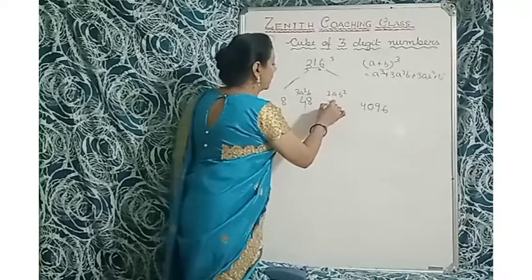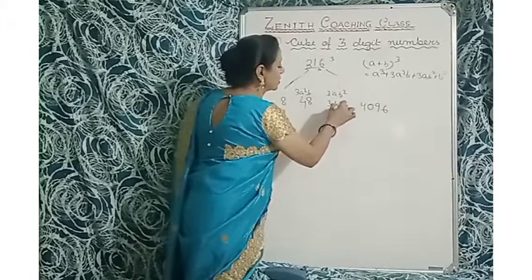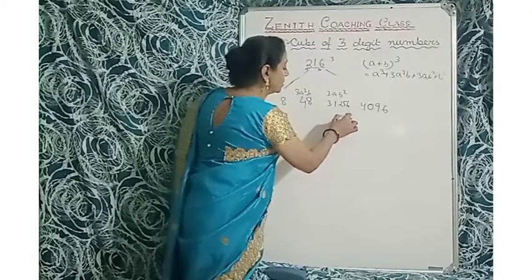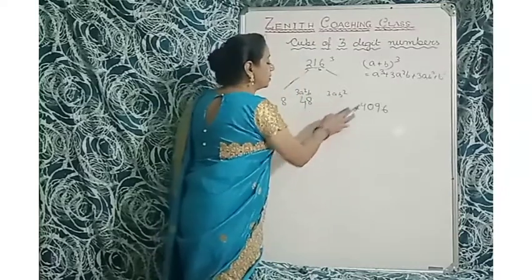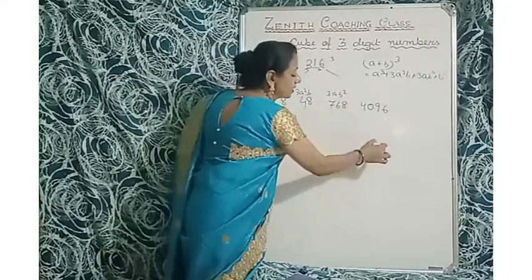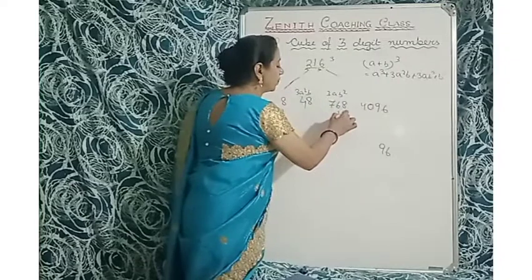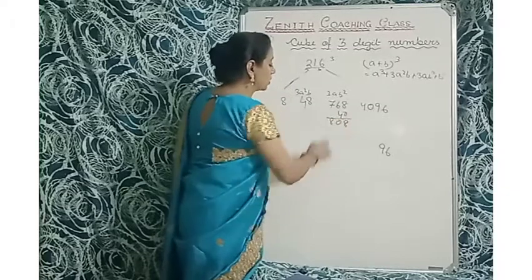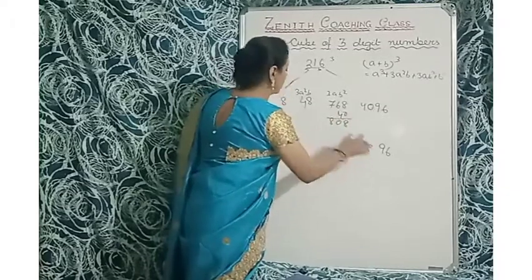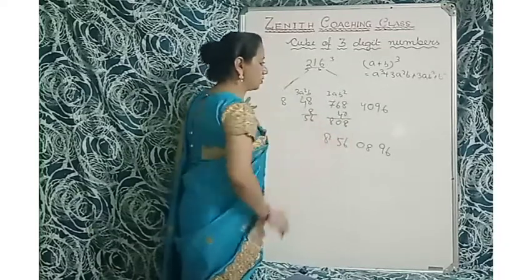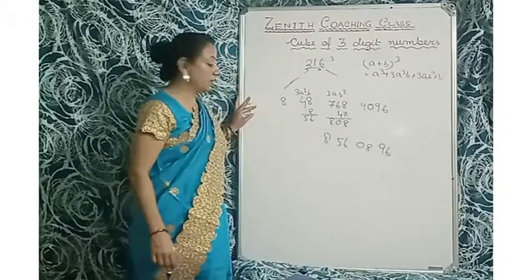3AB square. 3 multiplied by 1 multiplied by 16 square. 16 square is 256. So 3 multiplied by 256 is 3 6 are 18. 1 carry. So 75, 76. Okay. So 768 here. Then here is 96. You will take here 96. And 40 carry. So 40. So 8, 0, 8. Okay. So you will write here 0, 8. 8 carry. So 56. So you will write here 56. And here is 8.